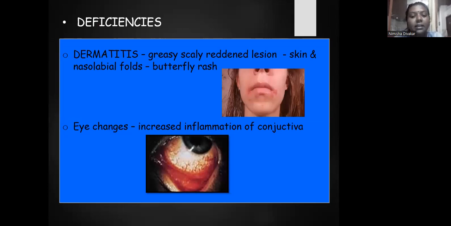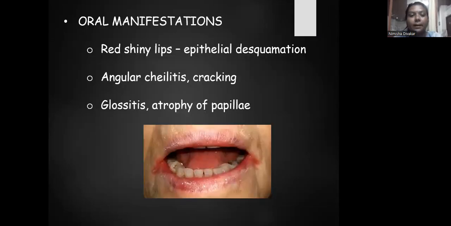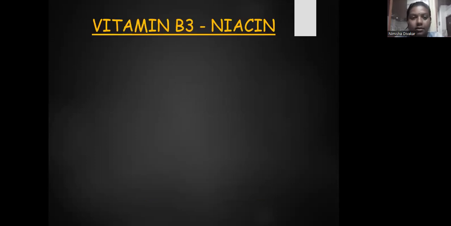That is, there will be increased inflammation of conjunctiva in vitamin B2 deficiency. The oral manifestation of vitamin B2 is red, shiny lips with epithelial deformation. There will be angular cheilitis and cracking, and there will be glossitis, atrophy of papilla or depapillation of the tongue giving a beefy red tongue appearance.